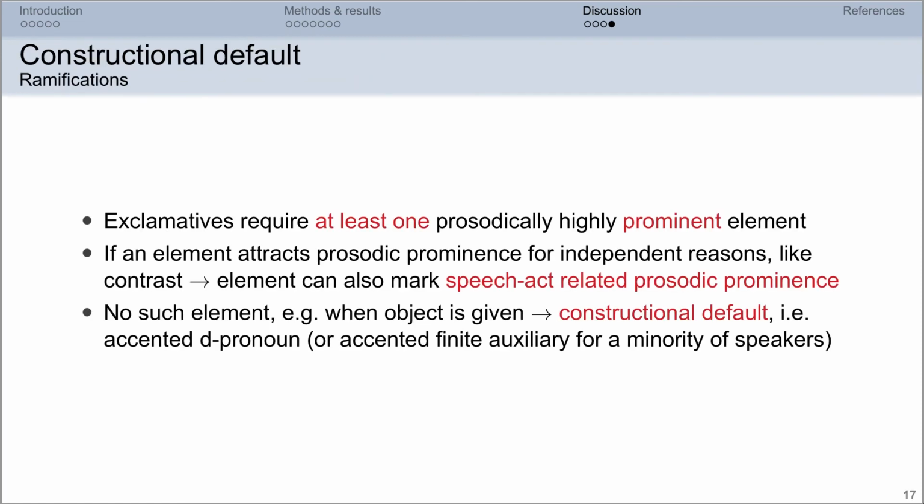What does all of this tell us about the proposed constructional default for German exclamatives? We propose that exclamatives require at least one prosodically highly prominent element. If an element attracts prosodic prominence for independent reasons, such as contrastive focus, for example, this element can also serve to mark the speech act-related prosodic prominence. If there is no such element, such as when the whole sentence is given, the constructional default applies and we get the exclamative accent, usually on the D pronoun, sometimes for a minority of speakers on a finite auxiliary.